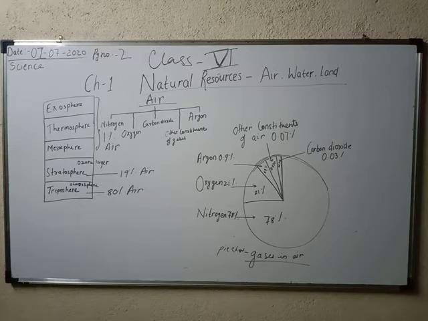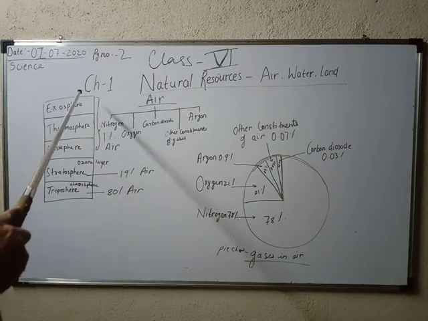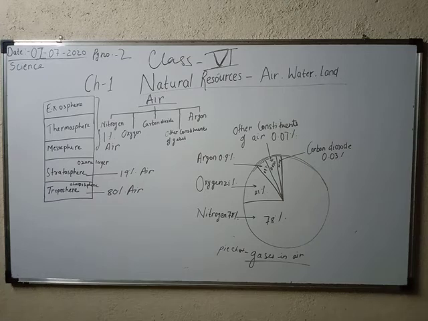The troposphere contains about 80% of the total mass of gases in the air. I have already shown you that the troposphere consists of 80% of the air. So most of the air of our atmosphere is present in the troposphere. In the stratosphere, 19% of air is present. After that, the remaining 1% is further divided among the exosphere, thermosphere, and mesosphere. But mainly air is present in the troposphere, around 80%, and in the stratosphere it is around 19%.